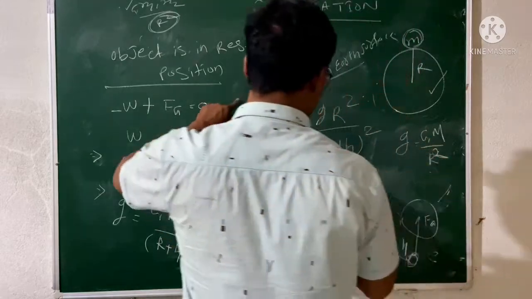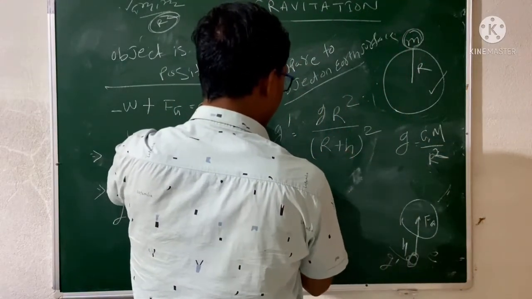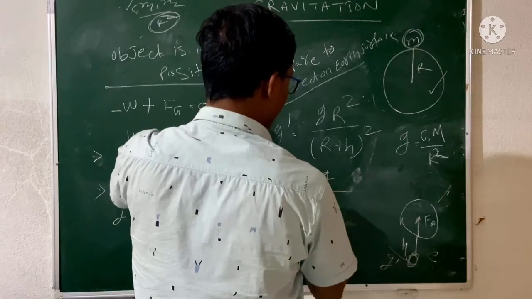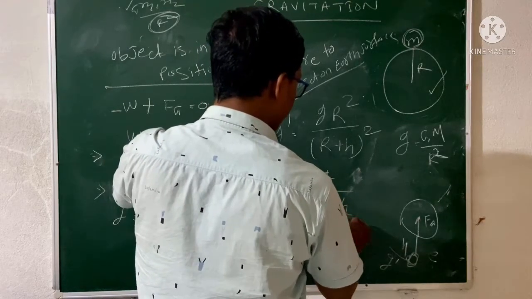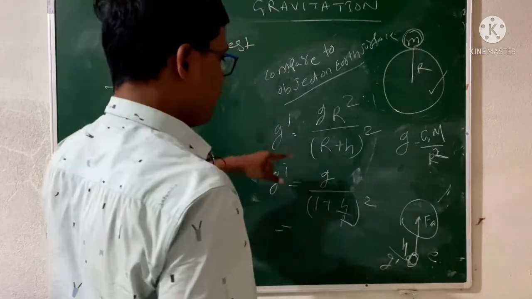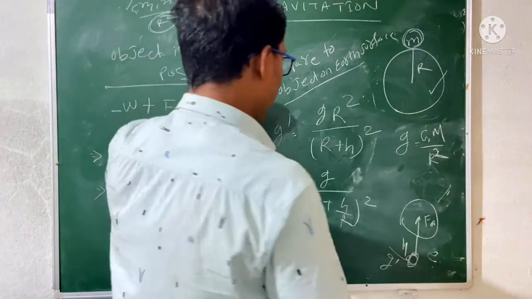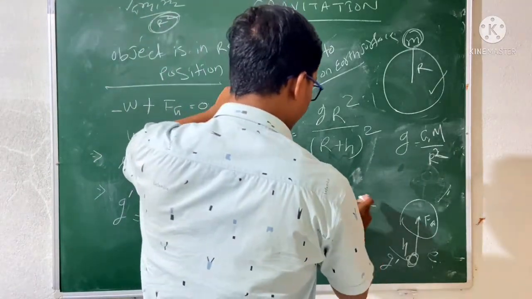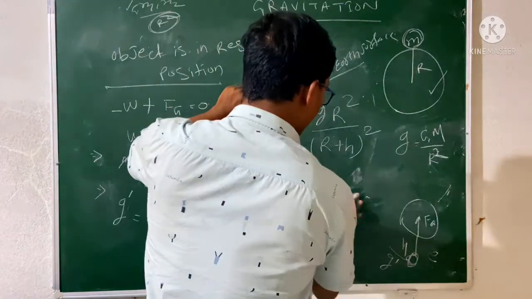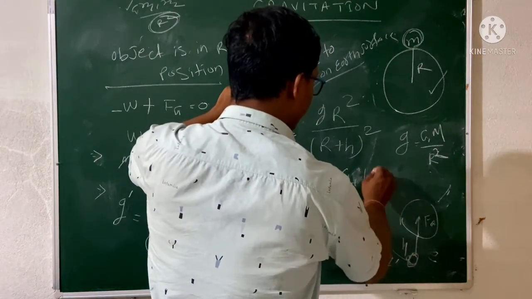Okay, so you do the mathematics, take the R² to the denominator, so that will be g dash equal to g divided by (1 plus h by R) whole square. If we take it to the numerator, then that value will be g into (1 plus h by R) to the power minus 2.